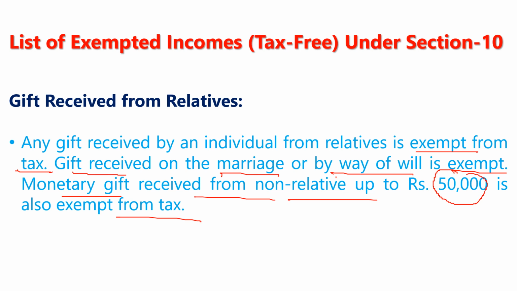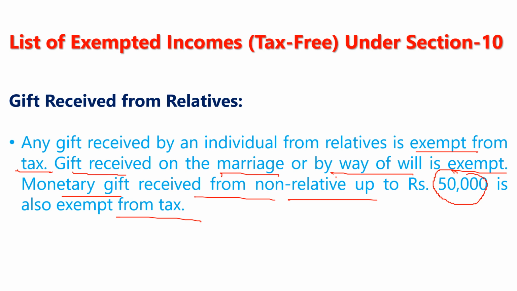For example, I have received 51,000 as a gift from the relatives or non-relatives, whatever. Okay, that 51,000 rupees जो है, 50,000 rupees तक वो exempted है, that is tax free, but जो 1,000 rupees है, that will be taxable.